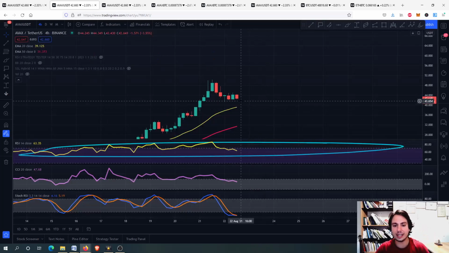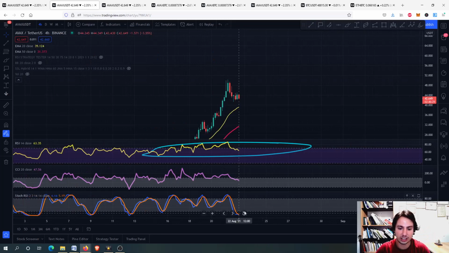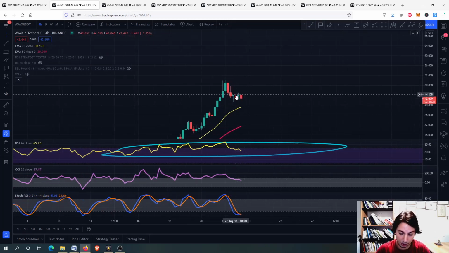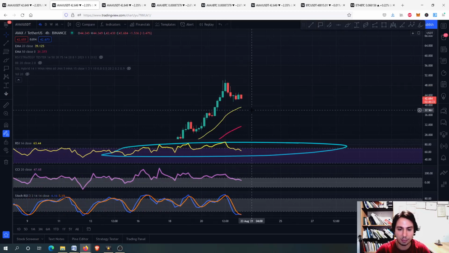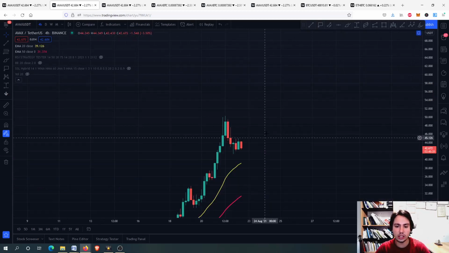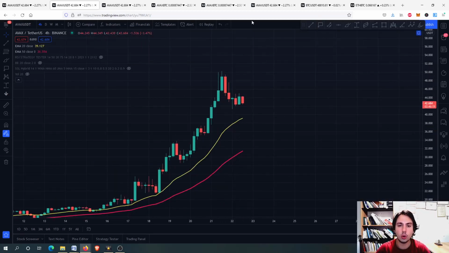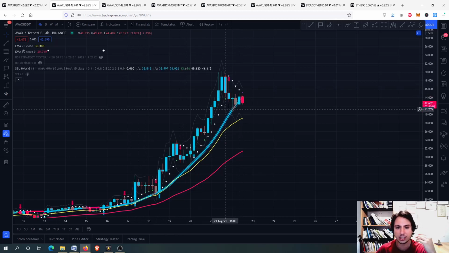You can see that even though we have the stochastic RSI below the 20, the price is not going down so much. That means that the altcoin has the strength needed to go even higher. That's one of the few reasons I believe we will go upwards. Let's see a little bit of the SSL hybrid on the 4-hour frame in case we have something.